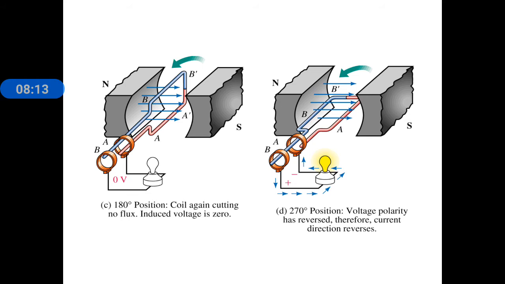In the earlier case, at 90 degrees, the A and A dash conductors were under the north pole. Now at the 270 degree position, they are at the south pole side. So opposite polarity EMF is produced, and an oppositely directed current is also produced, and the bulb is glowing.